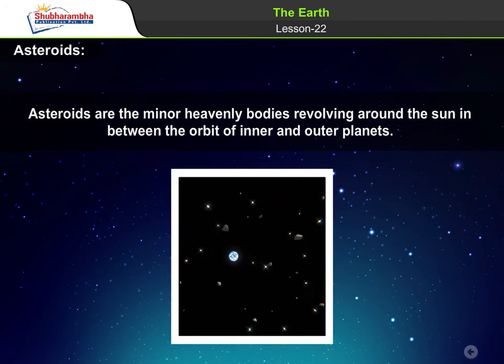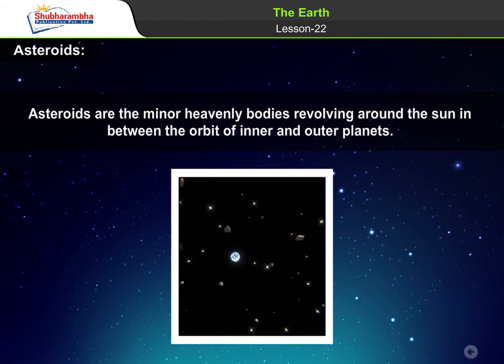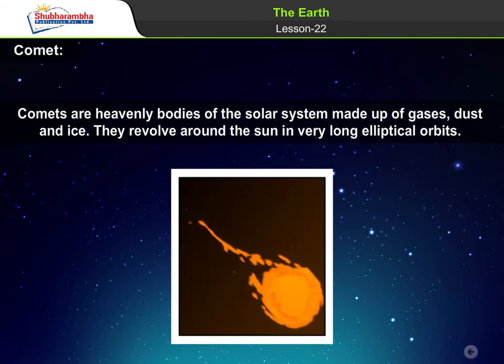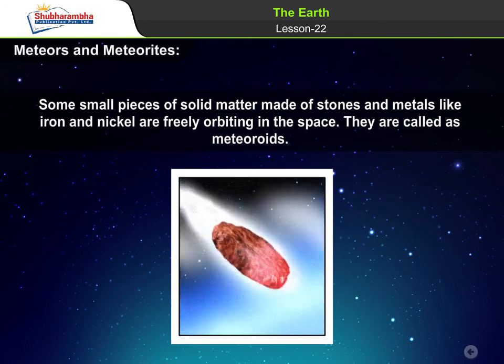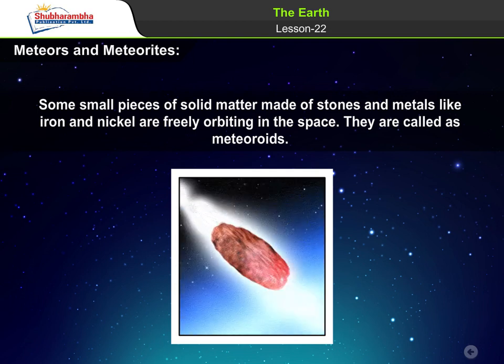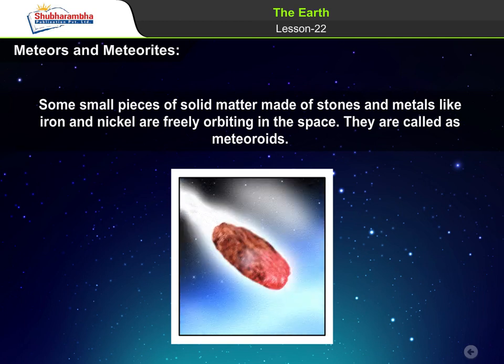Asteroids. Asteroids are the minor heavenly bodies revolving around the Sun and between the orbit of inner and outer planets. Comet. Comets are heavenly bodies of the solar system made up of gases, dust and ice. They revolve around the Sun in very long elliptical orbits. Meteors and meteorites. Some small pieces of solid matter made of stones and metals like iron and nickel are freely orbiting in the space. They are called as meteors.